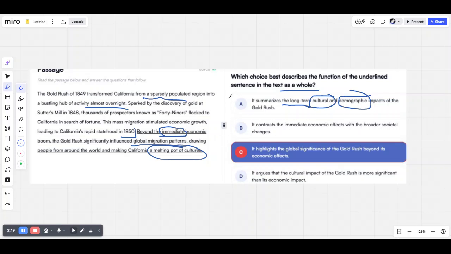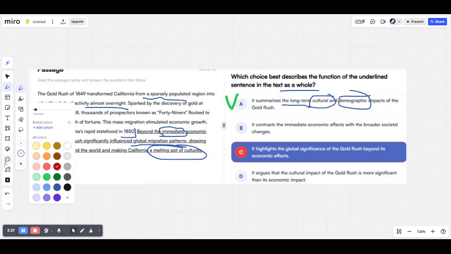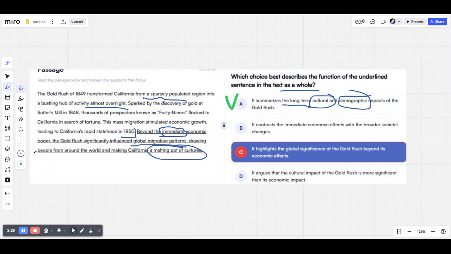With B, let's do this. With B, it contrasts immediate economic effects with the broader societal changes. No, it's wrong because first of all it's not given, right? It's saying that it contrasts the immediate economic effects with the broader societal changes.